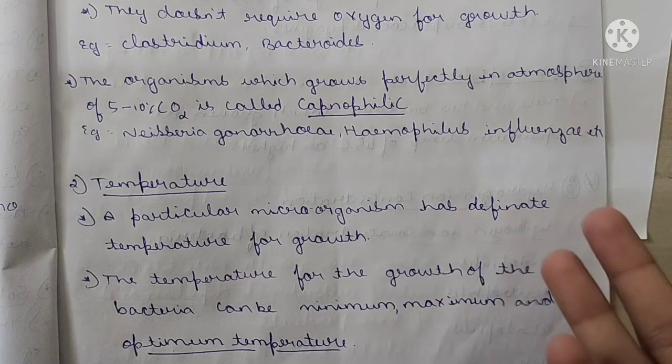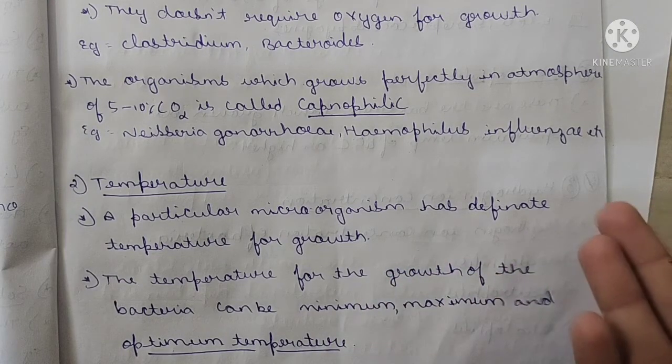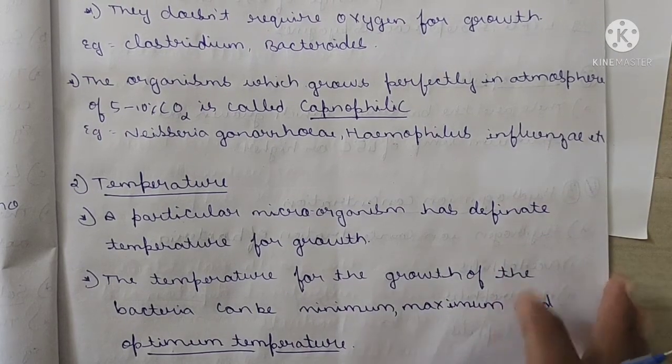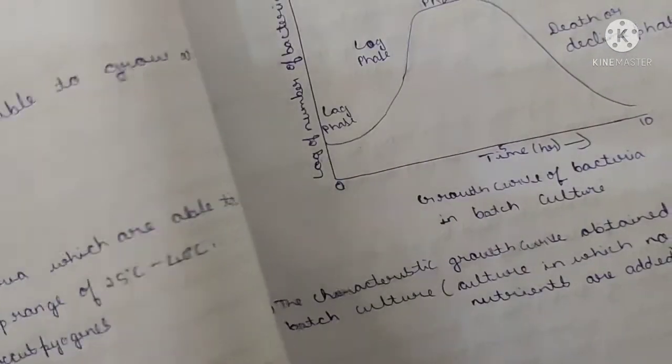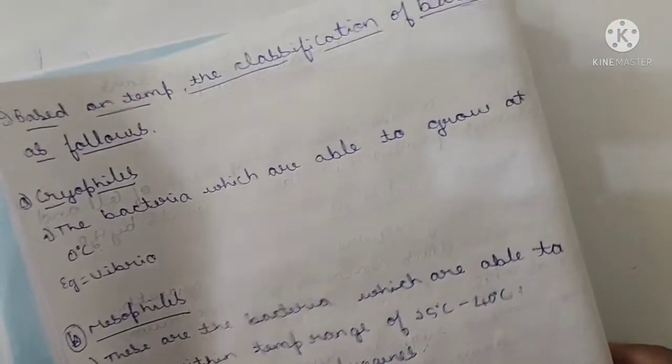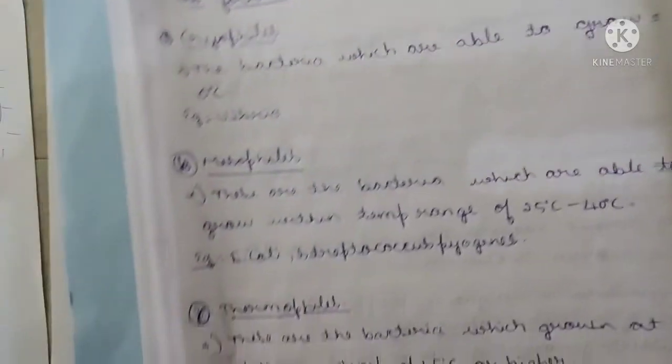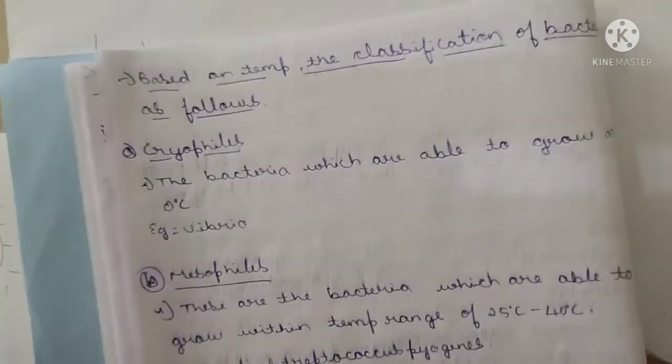Yes, it can be minimum for some bacteria, maximum for some, and optimum or medium temperature for some bacteria. This is the role of the temperature, my dears. Now, based on the temperature, they are again classified as cryophiles, mesophiles, and thermophiles.